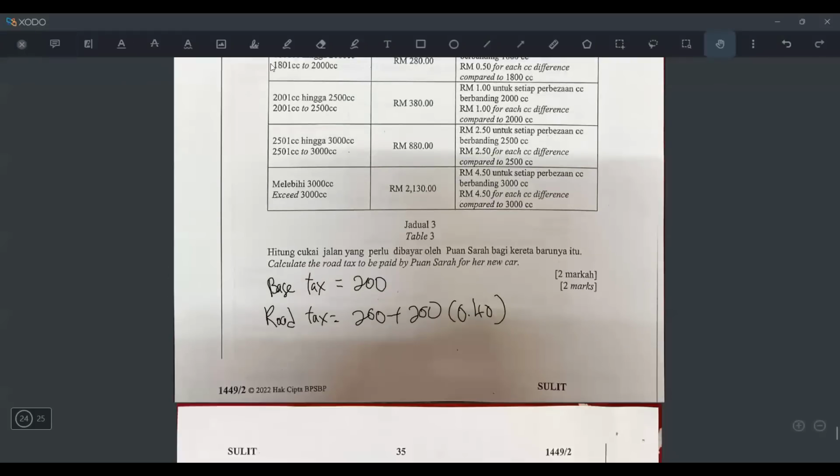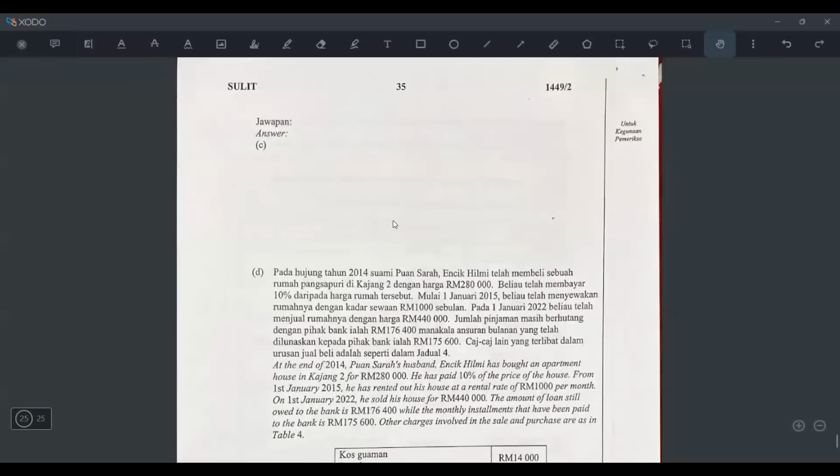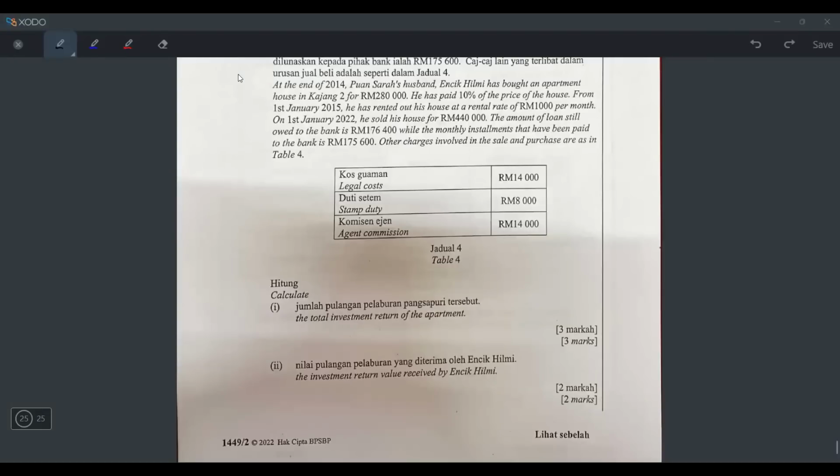Okay, this is how you calculate. So now you press the whole thing here, 200 plus 200 times 0.4, you get the answer, RM280. So that is the answer. Okay, this is how you calculate tax lah. You just have to remember it. There's no other way. Okay, so this is the last part.